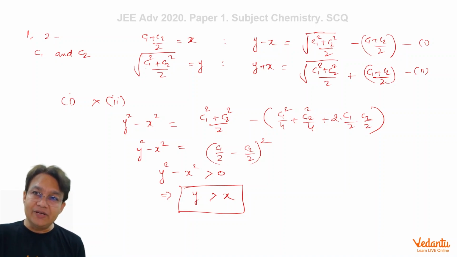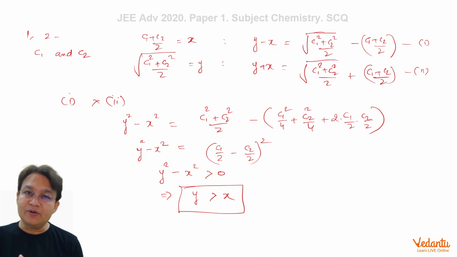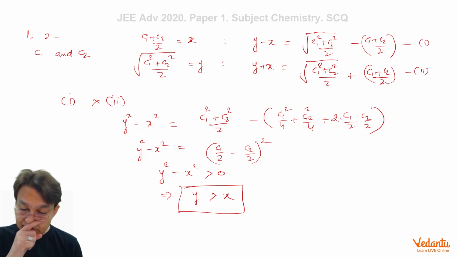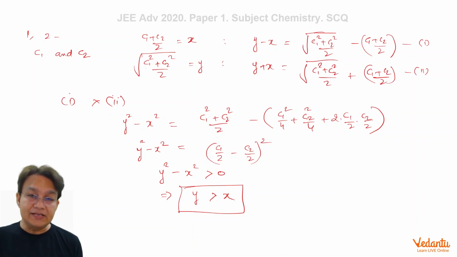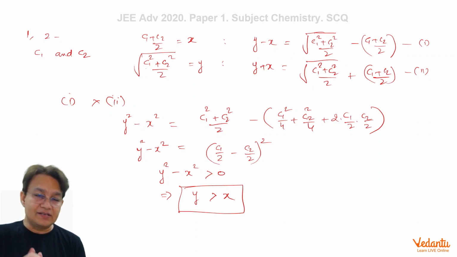Don't you think that mean, median, and mode, you must be knowing? Don't you think that you have a slight idea of statistics and its application in chemistry? After all, this gaseous state and distribution and all these results come from statistics, and they are not asking you to go deep into the mathematics and study statistics. What they are asking in this question is to apply simple common sense to get the relationship between these speeds in terms of statistics.